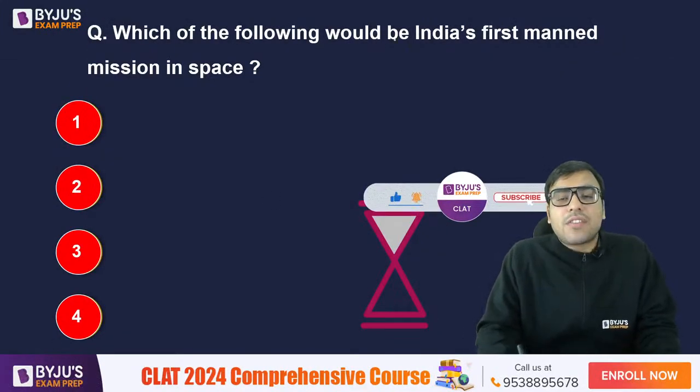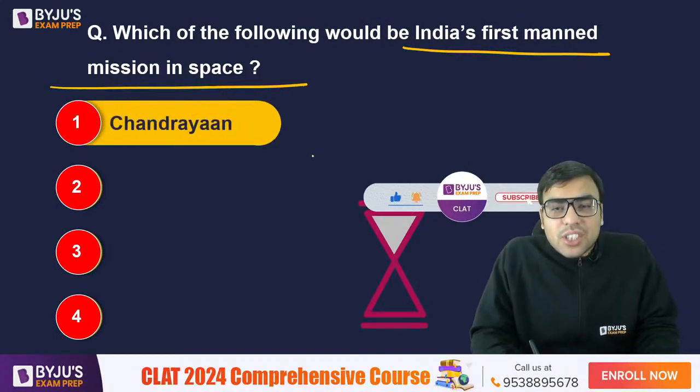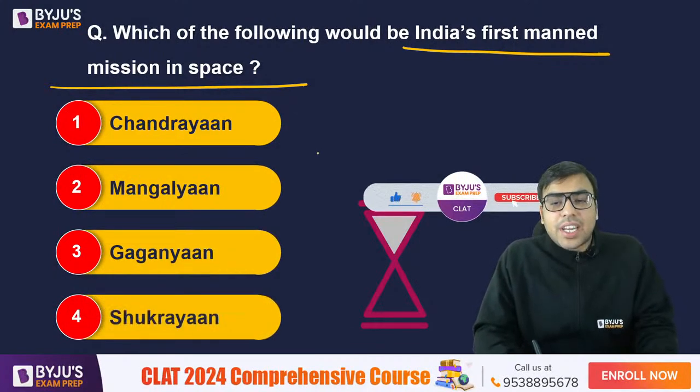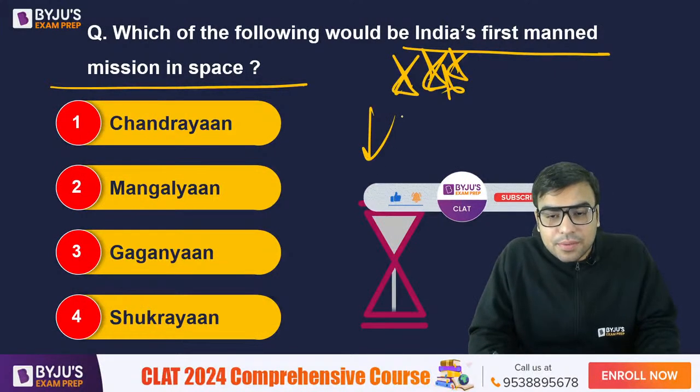The next is, which of the following would be India's first manned mission in space? Your options are Chandrayaan, Mangalyaan, Gaganyaan, Shukrayaan. Very, very important, so star mark this question. Your time starts now.